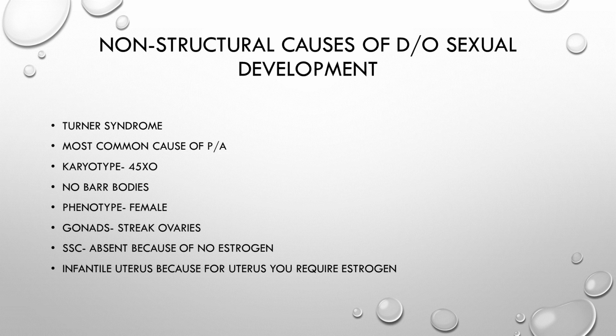That X chromosome but has the bar bodies. So 45XO, bar bodies nahi hongi. The phenotype is female. The gonads are present, but these are the streak ovaries. And the sexual characteristics do not develop because there is no estrogen.